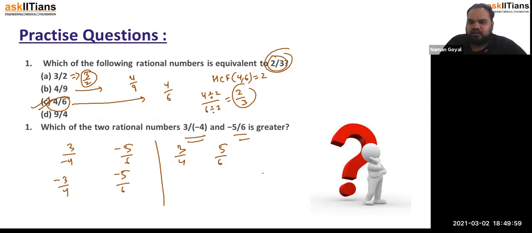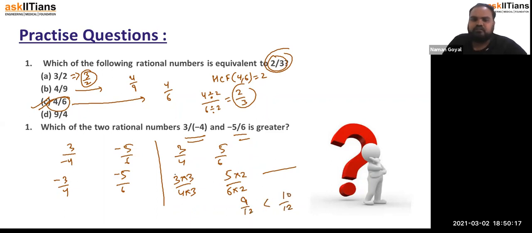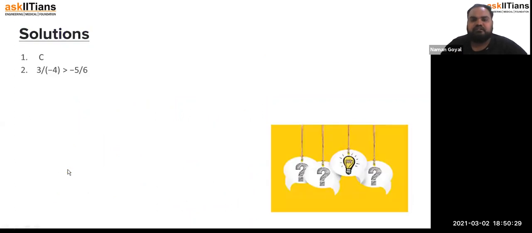The LCM is 12. To make it 12, we multiply by 3, and for the other we multiply by 2. So this quantity becomes 9 by 12 and this is 10 by 12. So 5 by 6 is greater than 3 by 4. But there is a negative sign, so we have to change the sign of the inequality. So minus 3 by 4 is greater than minus 5 by 6.